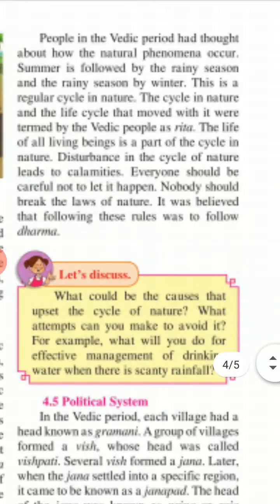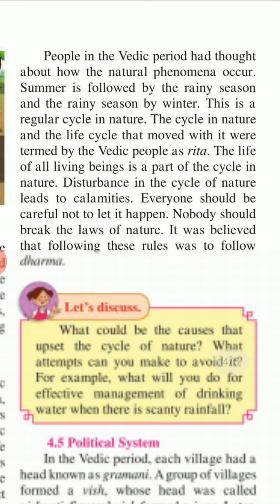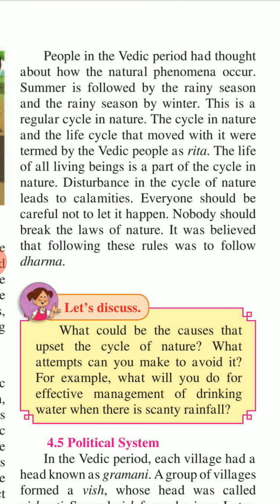People in the Vedic period had thought about how natural phenomena occur. Summer is followed by the rainy season and the rainy season by winter. This is the regular cycle in nature. The cycle in nature and the life cycle that moved with it were termed by the Vedic people as Rita.